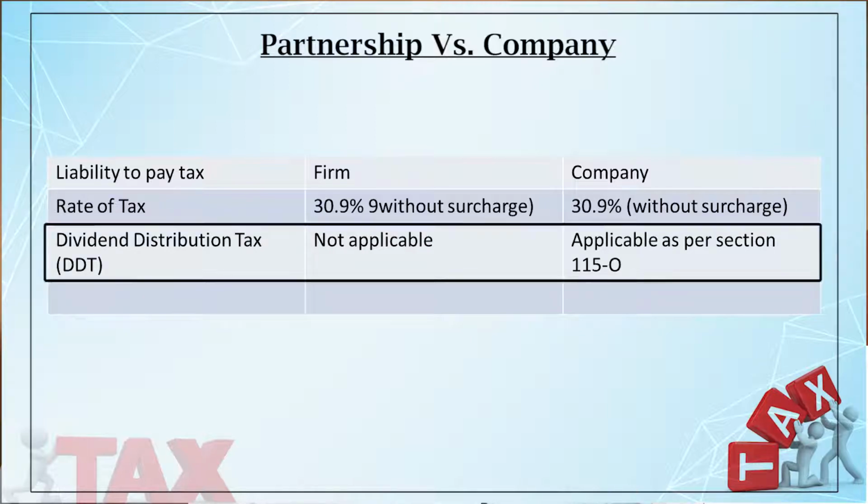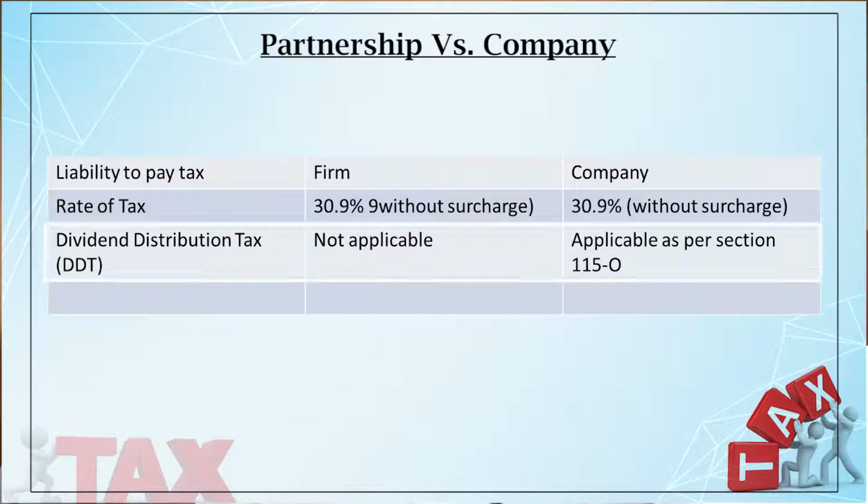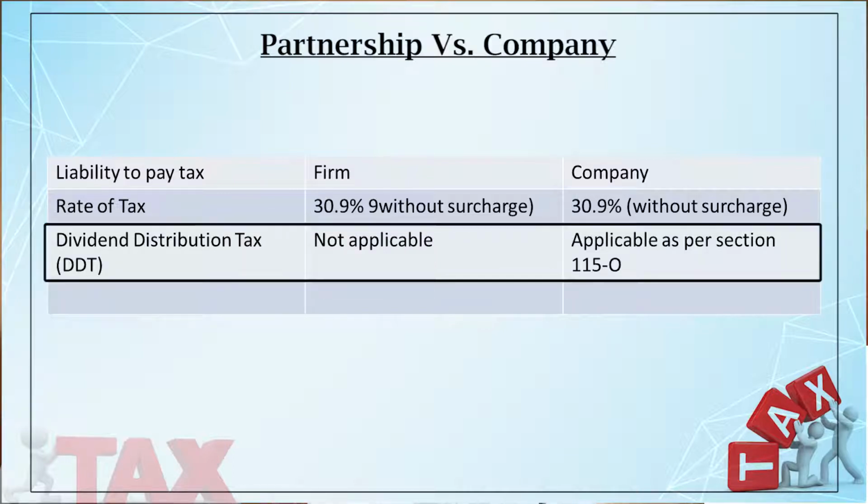Now, what happens in case of a firm? There is no question of dividend distribution tax because a firm is not paying any dividend. The partners are getting a share of profit. So, there is no dividend distribution tax. But in case of a company, there is a dividend distribution tax.